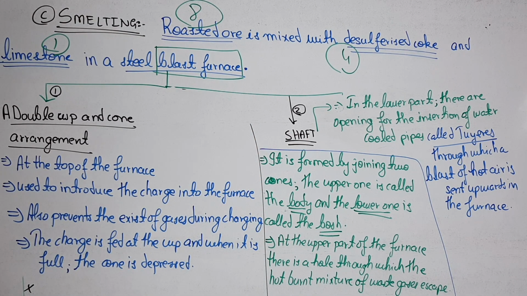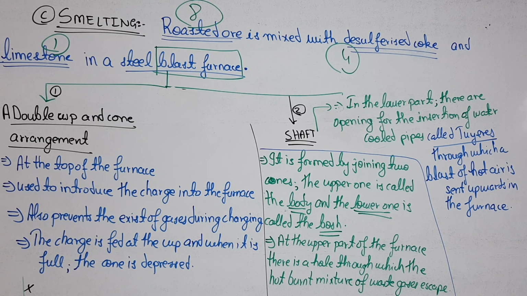So are you getting my point? I am just explaining what a blast furnace is, what it contains and how it is going to work. So in this slide we have studied two important things. One is the double cup and cone arrangement where the charge is fed, and as soon as the cup is full, the cone is depressed downwards.